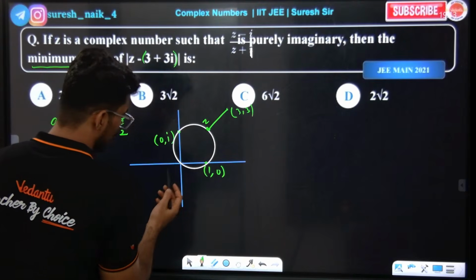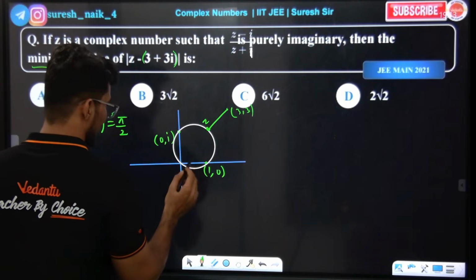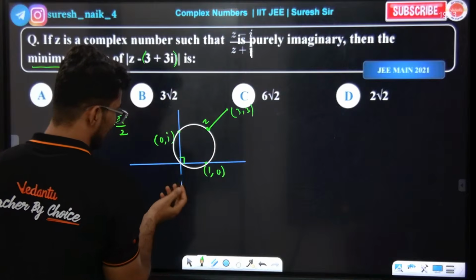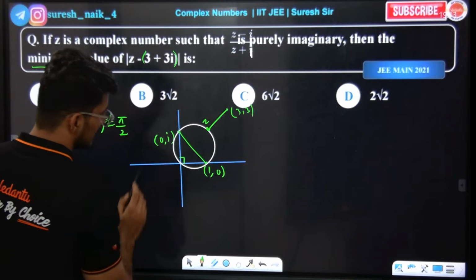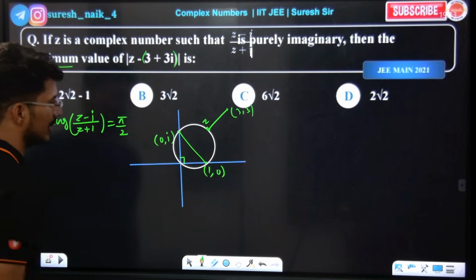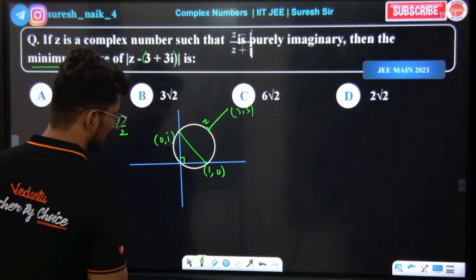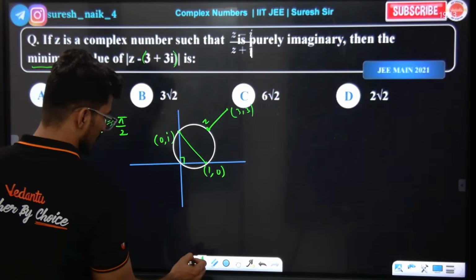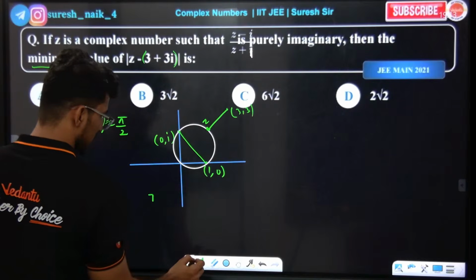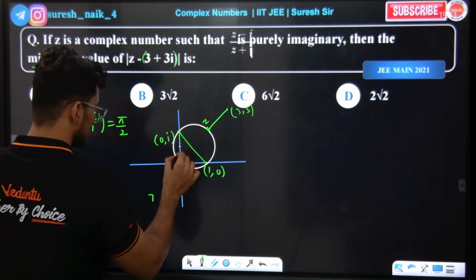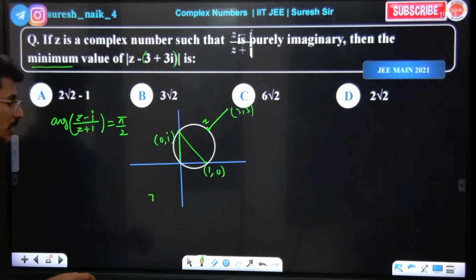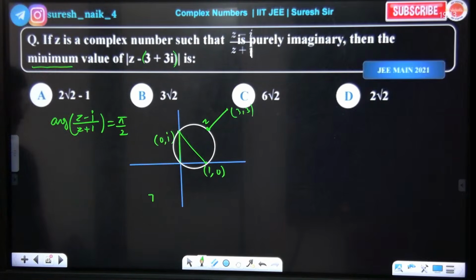Now argument 90 degrees means what? Angle in a semicircle. So this should be a semicircle, and these should be the end points of the diameter. What is the radius? How do you find the radius?